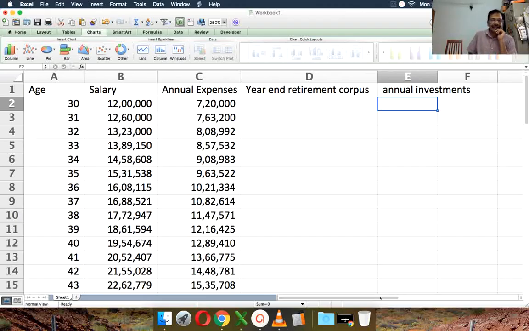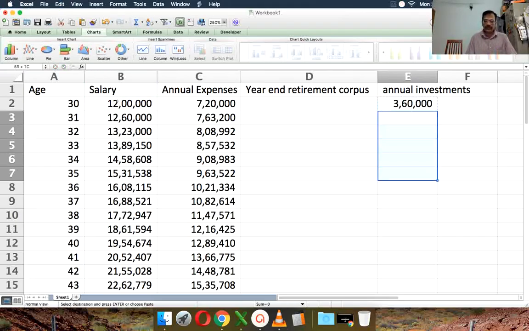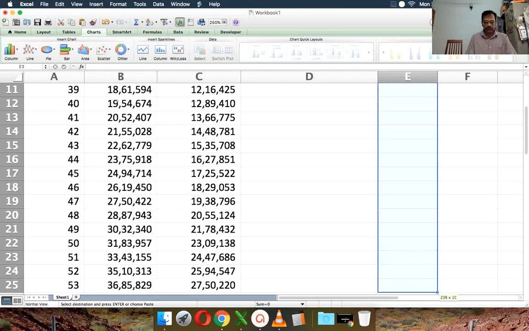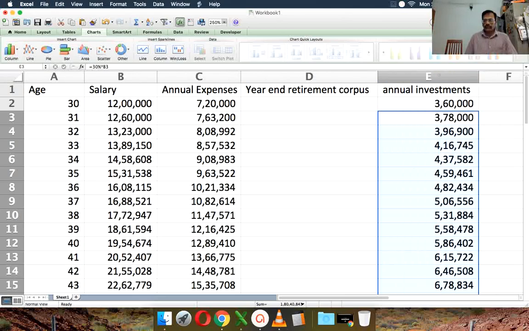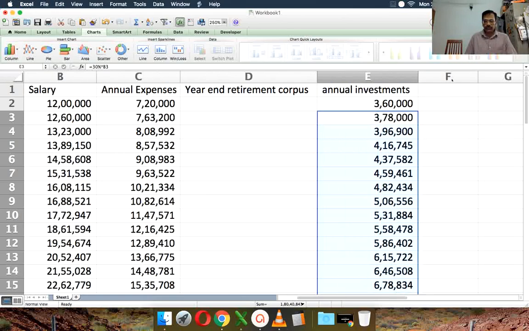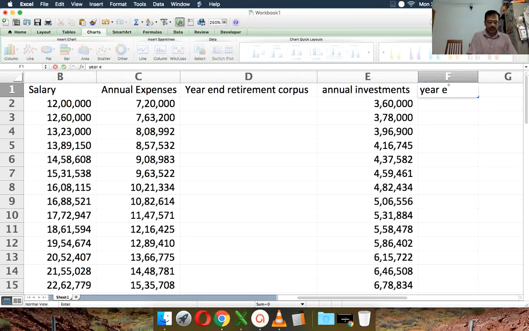So we had said that 60% of the salary goes to annual expenses. We will assume that 30% of the salary will be the annual investment towards retirement each year. So as the salary grows, the annual investments will also be higher. Up to age 55, the person can invest. And now we can calculate the year-end investment value.